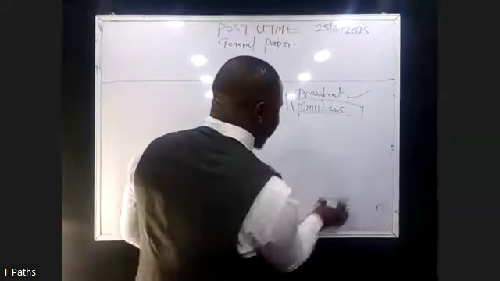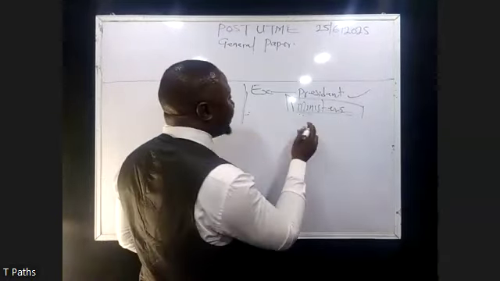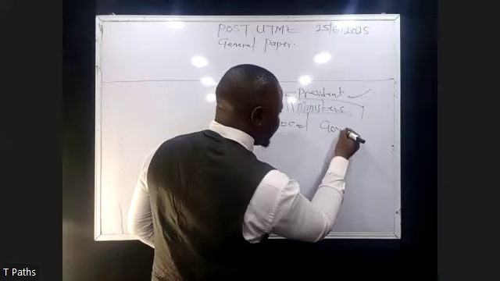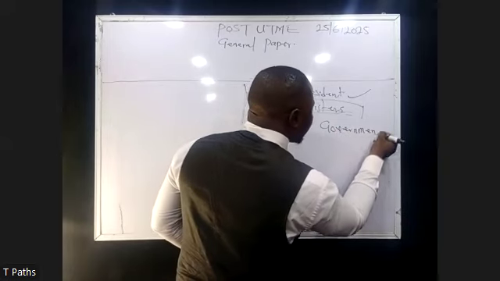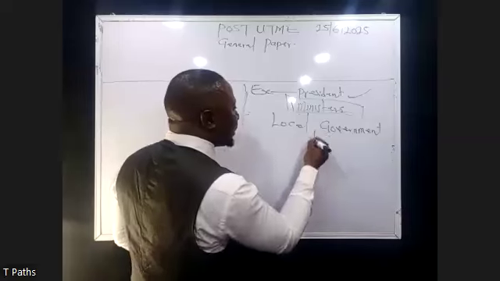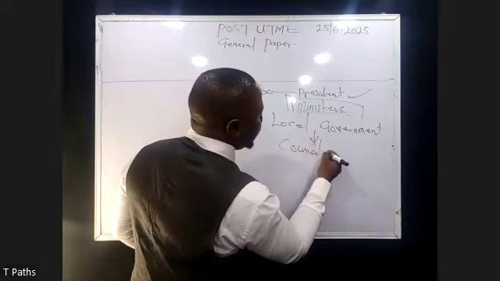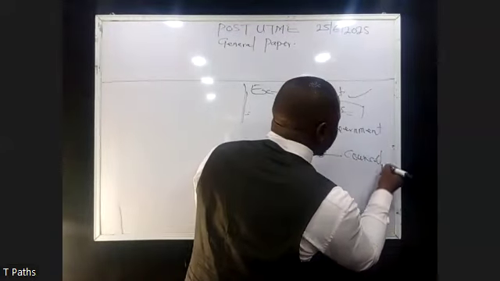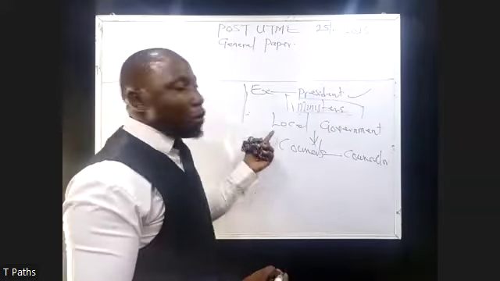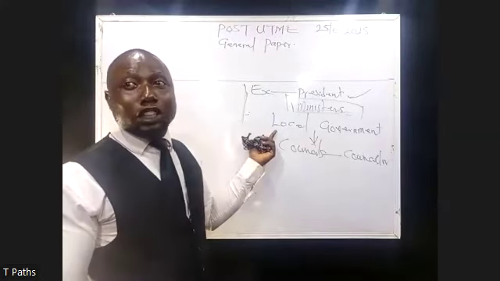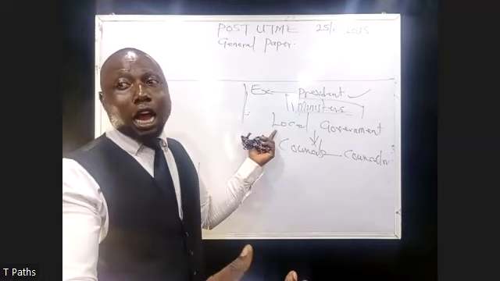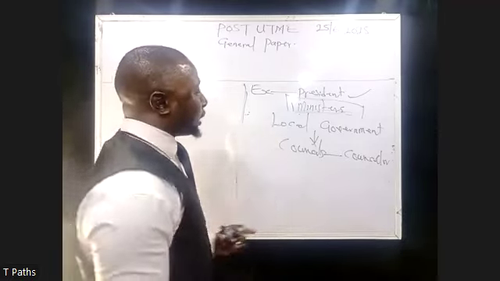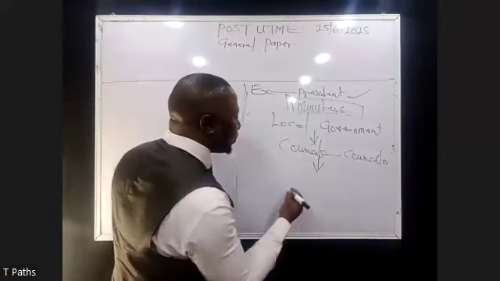So let me break it down so that you understand, maybe some of you have not seen it very well. Under the local government, we have councils, right? And the head of a council is the councillor. While the head of the local government is called the local government chairman or chairperson. When it is chairman, you know that it is a male representative. When it's chairperson, you should know that it is a female representative. Now, under this, we have wards.